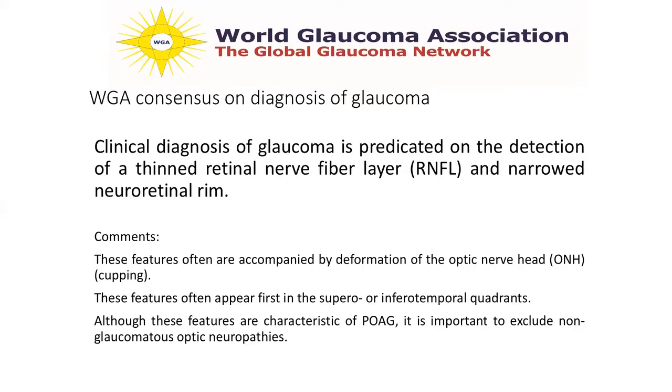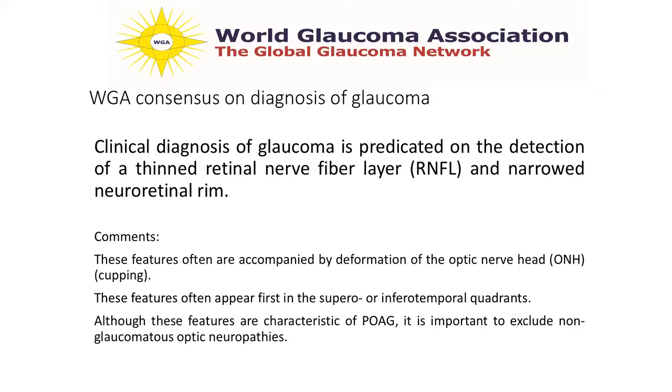Đó là lý do tại sao bên cạnh cái mỏng lớp sợi thần kinh chúng ta phải đánh giá cái viền sợi thần kinh. But when the rim assessment is difficult, then the retinal nerve fiber layer can give you a more sensitive marker to tell whether the optic nerve is normal or abnormal. Khi mà đánh giá cái viền nó khó khăn thì cái chiều dày lớp sợi thần kinh là nó nhạy hơn trong việc chẩn đoán glaucoma hay không.